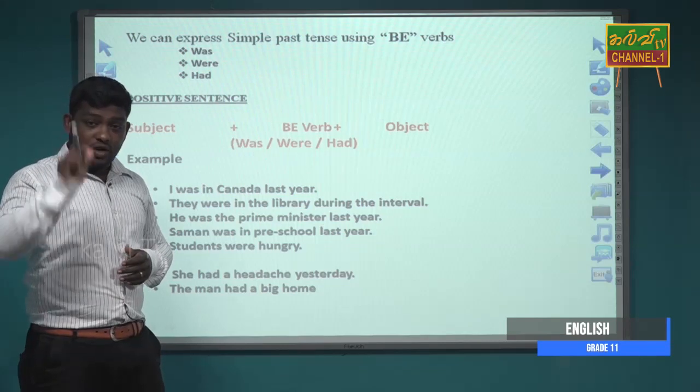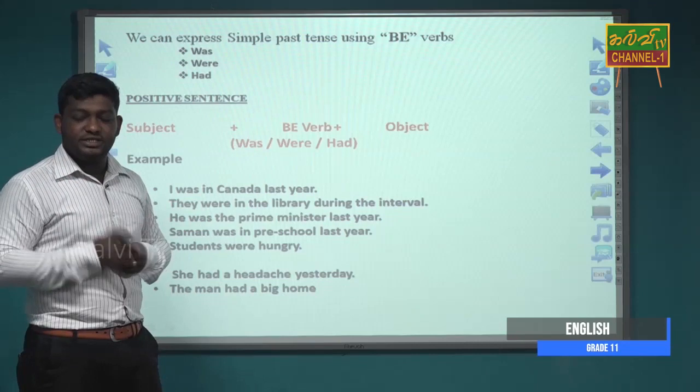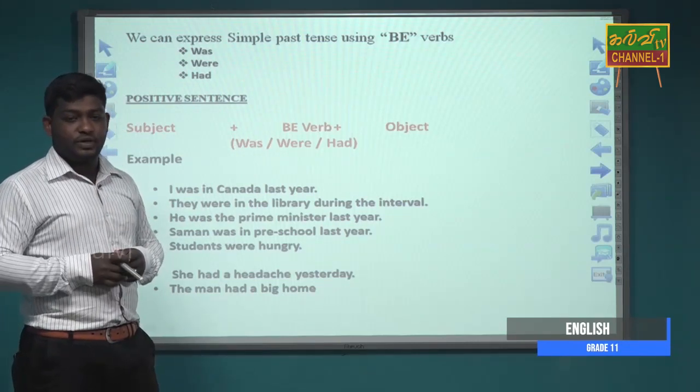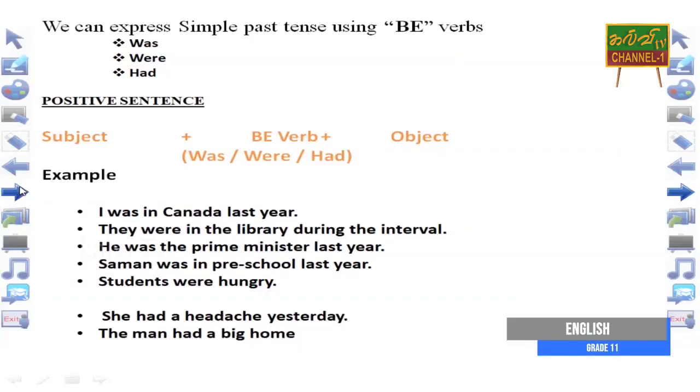Here, did not, the contraction form of did not is didn't, D-I-D-N apostrophe T. And we can express simple past tense using be verbs.